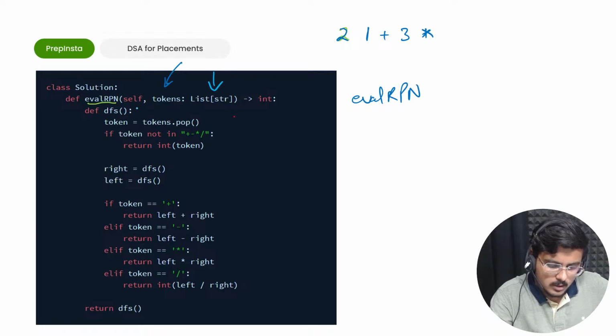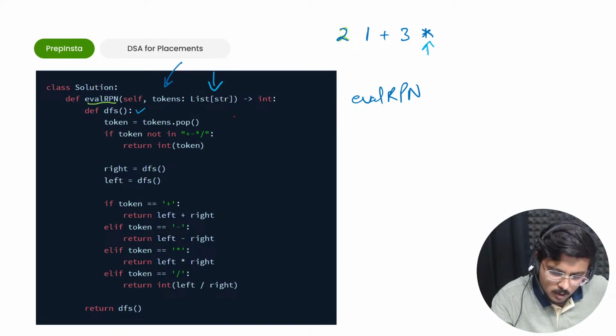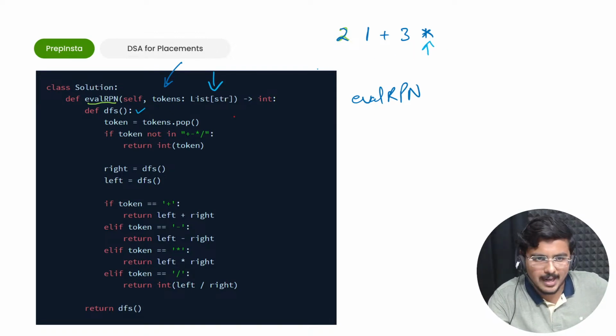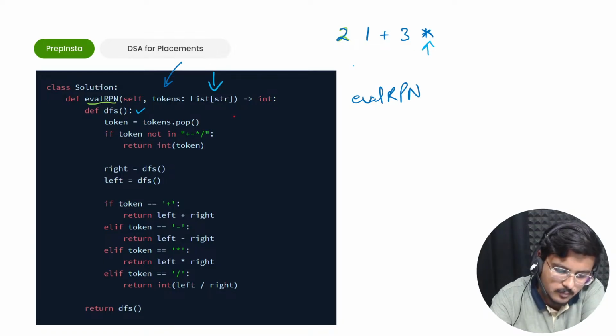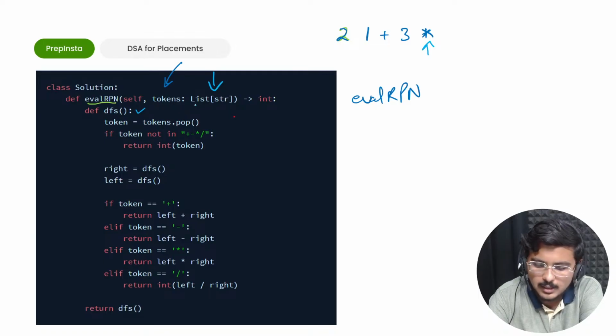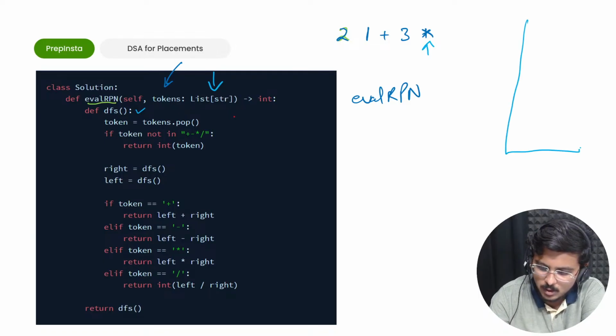Then what I'm doing is I'm defining a DFS function. Whatever you see here, my pointer would start from here. We are scanning it from right to left. The reason I'm scanning it from here is very simple. I'm using it like a stack. I'm using the stack principle. So here I'm storing it in this format. Fine.